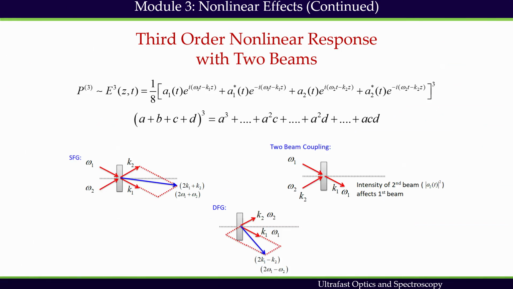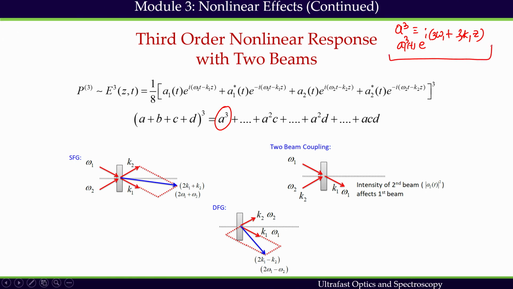If we look at the A cube term, which is equivalent to A1 cube(t) e to the power i(3 omega 1 t minus 3 k1 z) plus A1 cube star(t) e to the power minus i(3 omega 1 t minus 3 k1 z). So the A cube term is going to be only this part.